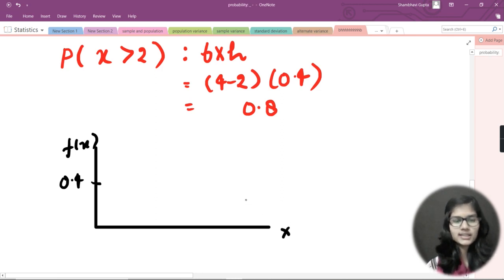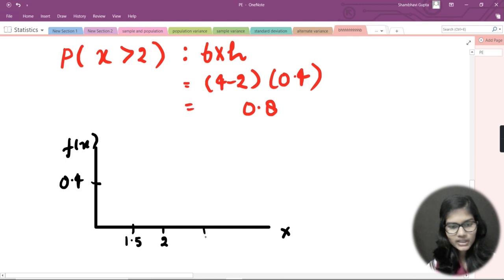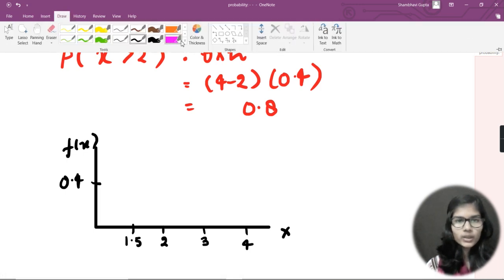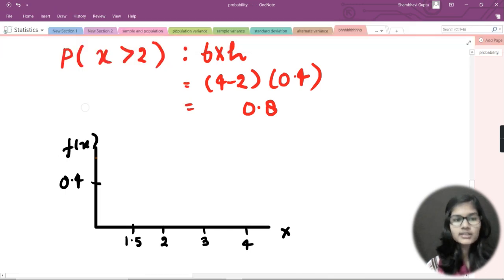Right, now what else I need to do here is mention the data points, whatever data points we have. So in our case we have the data points 1.5, then 2, then 3, and then 4. So basically these are the data points which we have, right? Now what else we need to do is plot the graph of the probability that x is greater than 2. So what probability did I get here? I got the probability as 0.8, right?